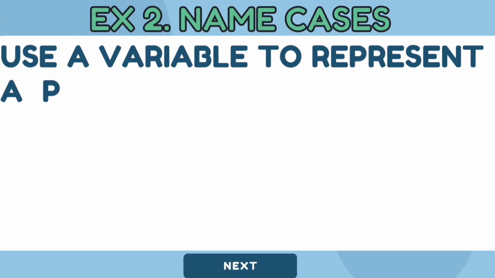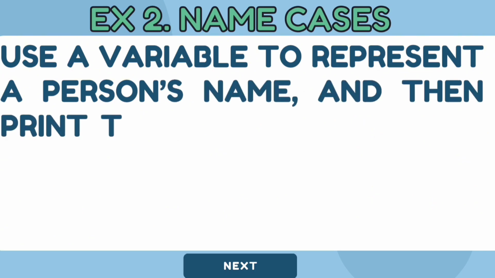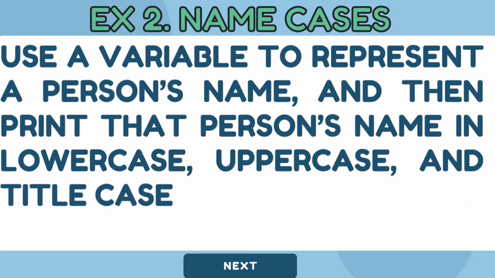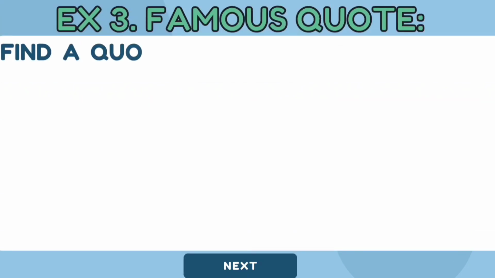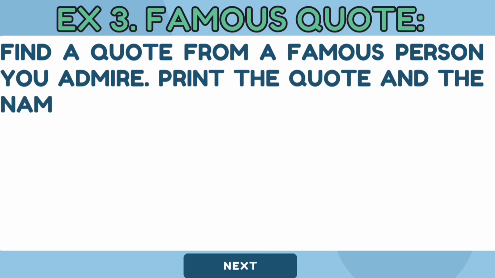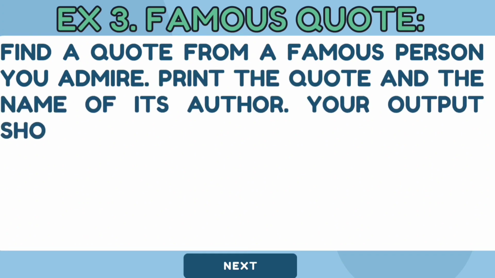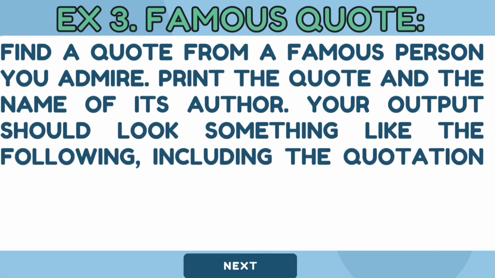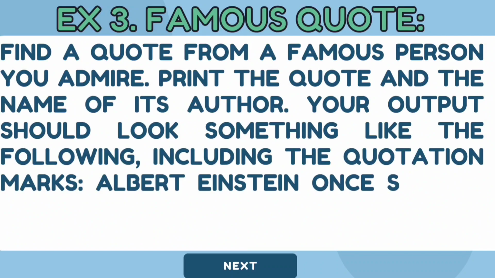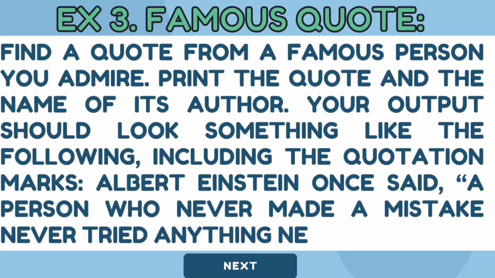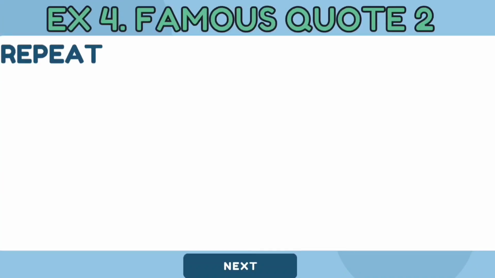Exercise 2. Use a variable to represent a person's name and then print that person's name in lowercase, uppercase, and title case. Exercise 3. Find a quote from a famous person you admire. Print the quote and the name of its author. Your output should look something like the following, including the quotation marks. Albert Einstein once said, "A person who never made a mistake never tried anything new."